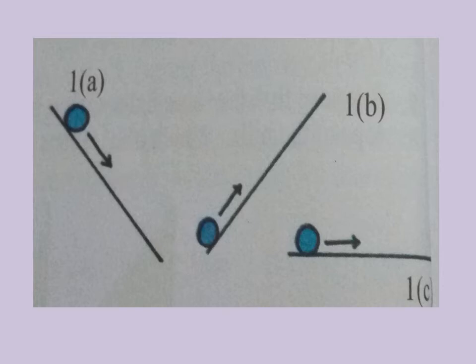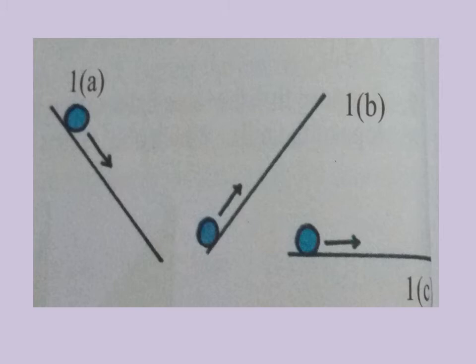So as you are seeing in the picture, in 1A, he observed that when a marble rolls down a slope, it picks up speed due to the force of gravity of the earth. In the next one, when the ball or object rolls up an inclined plane, its speed decreases.